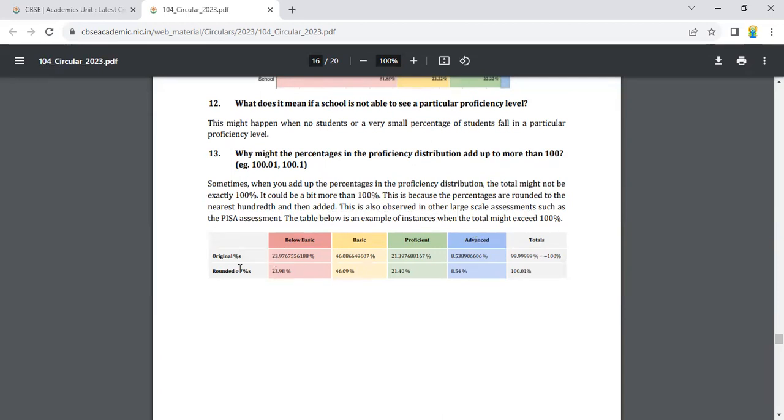See, here the original percentages are given and rounded off. Here it has been done. Okay, 46.08 we are writing as 46.09, 21.39 as 21.40. This is the rounded off percentage.